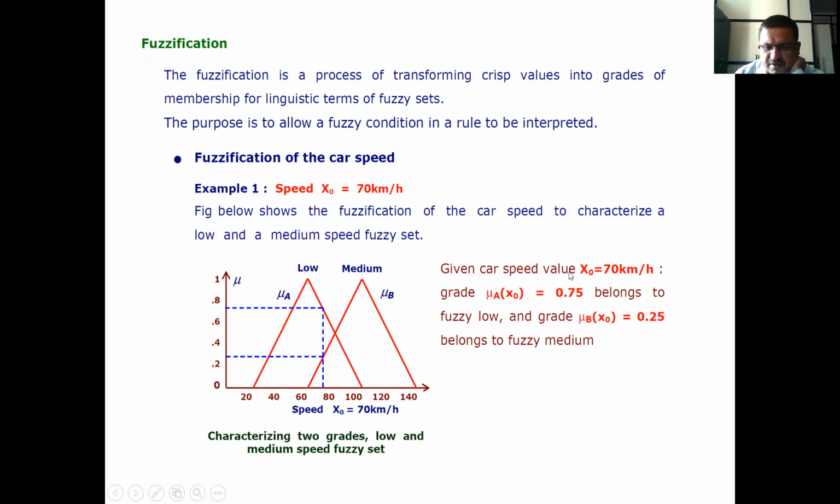Given car speed value x naught is equal to 70 km per hour, grade mu A of x naught is equal to 0.75. This is 0.75, mu A of x naught belongs to fuzzy low, and grade mu B of x naught is equal to 0.25 belongs to fuzzy medium. Therefore, characterizing two grades, low and medium speed fuzzy set.